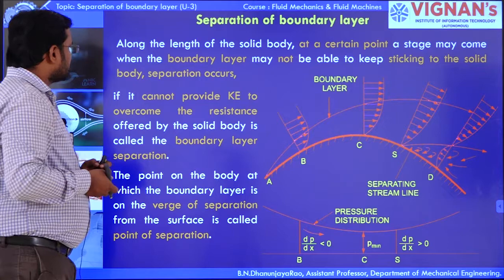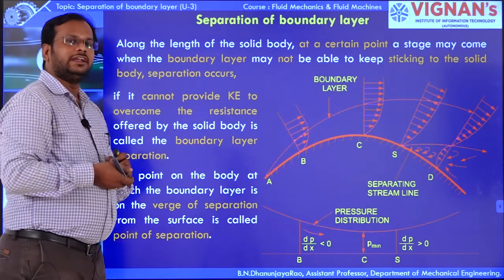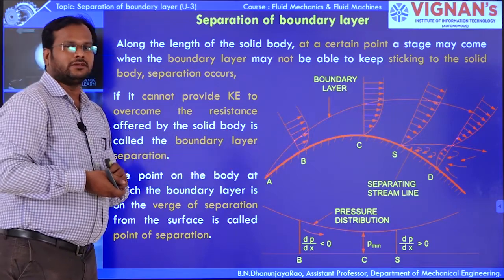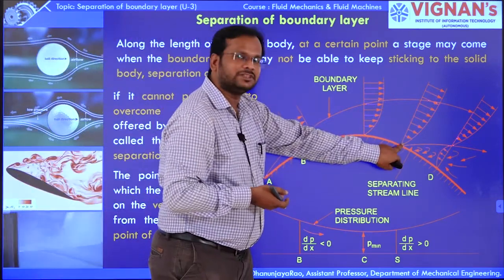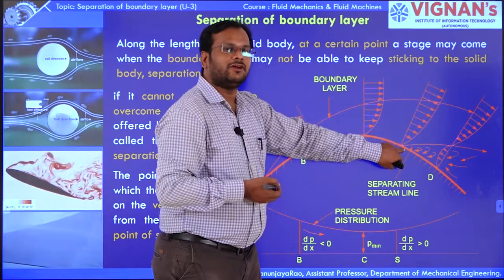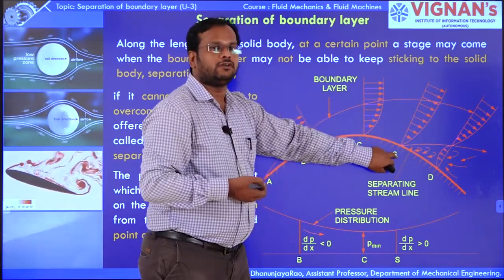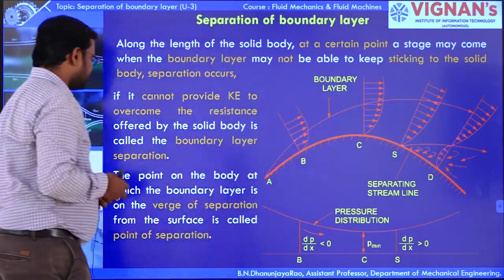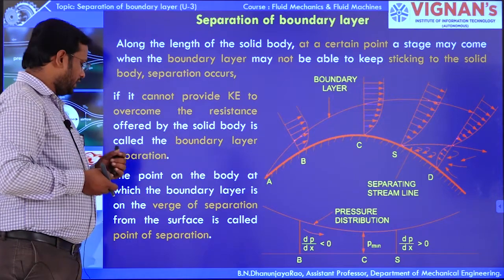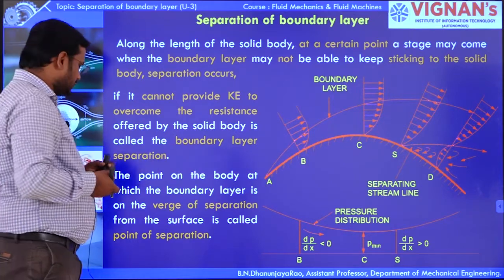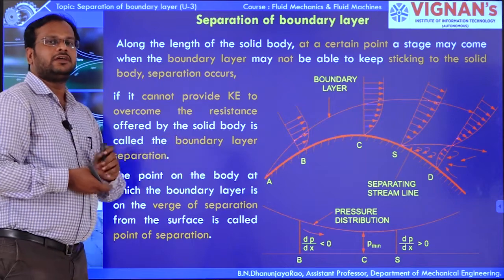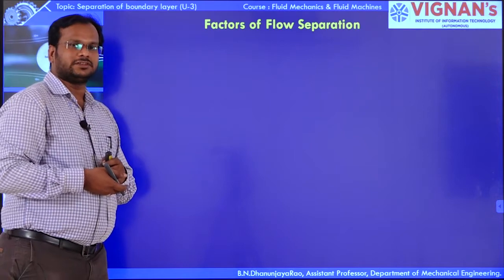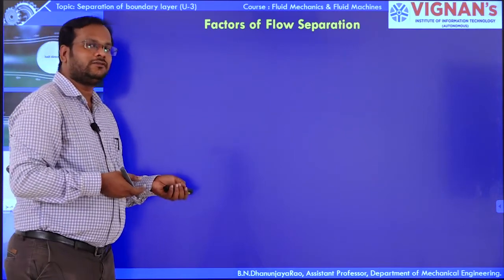the boundary layer. So it cannot provide kinetic energy to overcome the resistance offered by the solid body. Why is it going to be separated? It cannot provide the kinetic energy to overcome the friction of the particular solid surface. The point on the body at which the boundary layer is on the verge of separation from the surface is called the point of separation. The verge of separation is nothing but a point of separation.